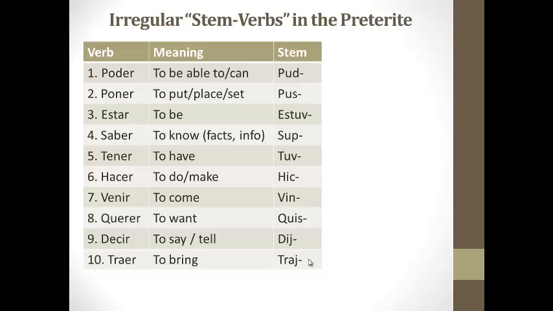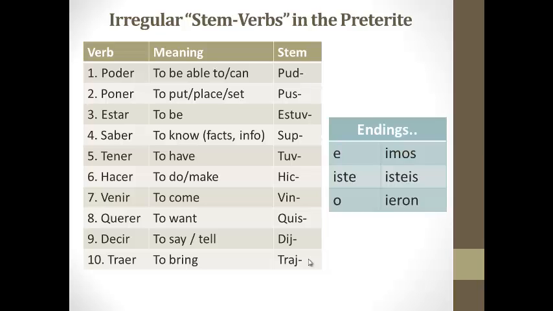So, once you have the irregular stem for all of these verbs, all you need to do is add in the endings. For all 10 of these verbs, all irregular stem verbs share this set of endings right here. You'll notice that these endings are a mixture of AR and ER regular preterite endings. You'll also notice that there are no accents. Okay, so it's e, iste, o, imos, ieron.